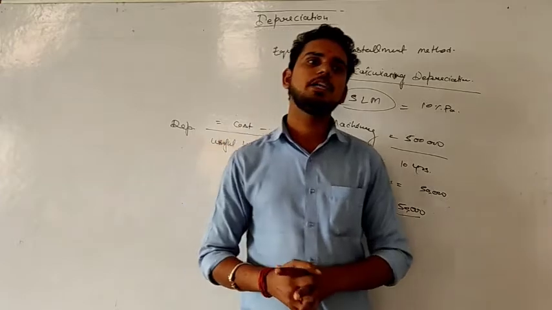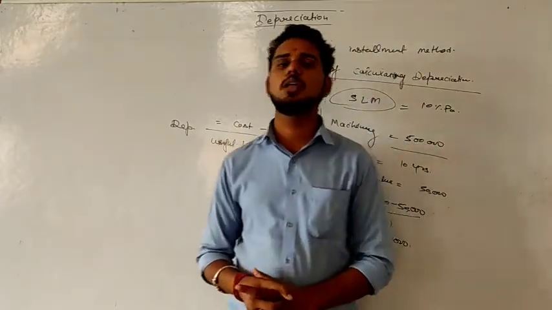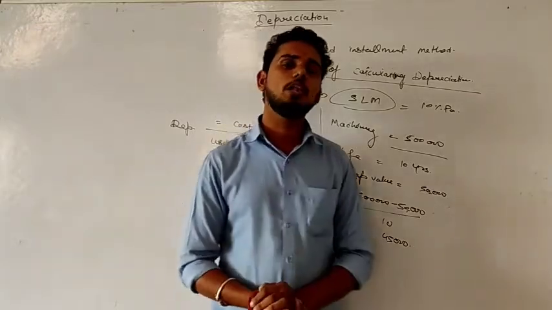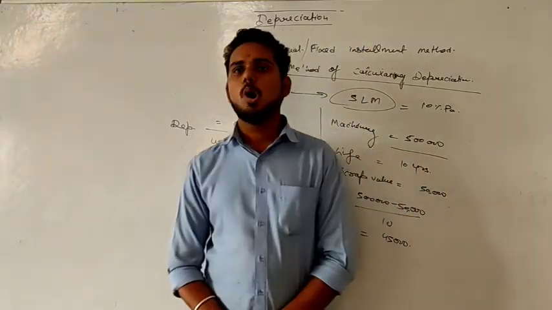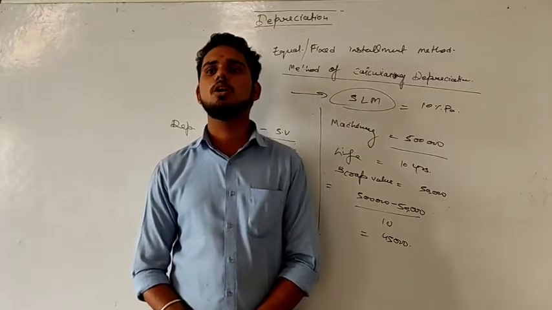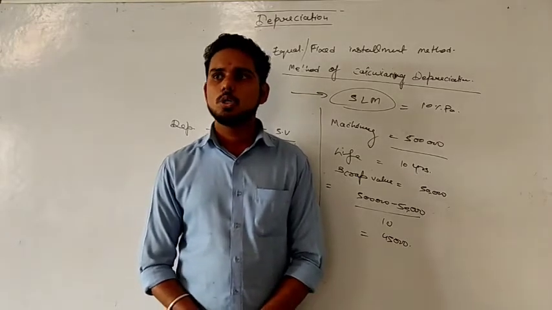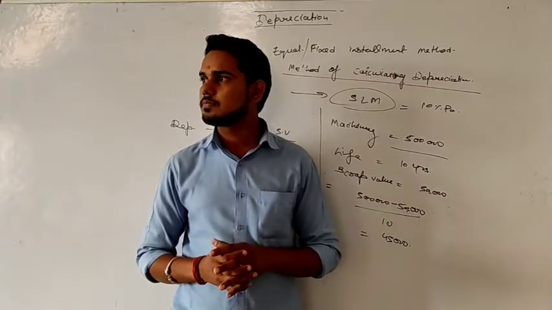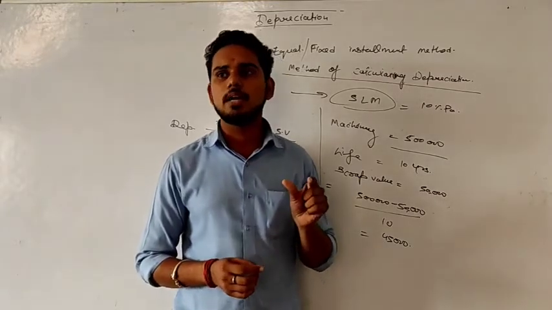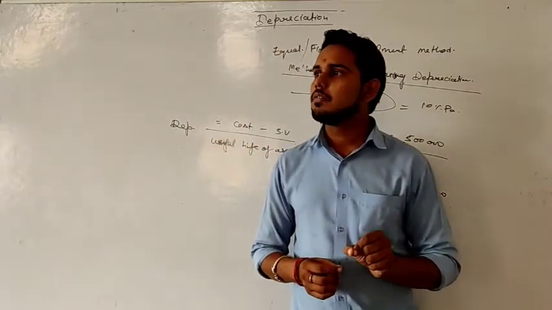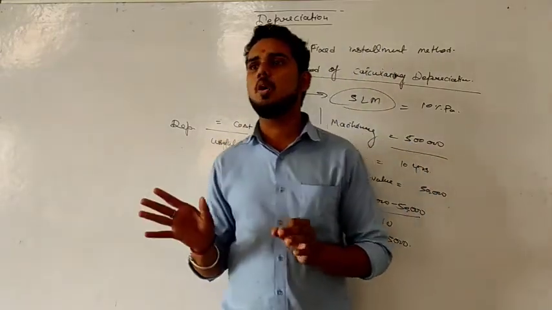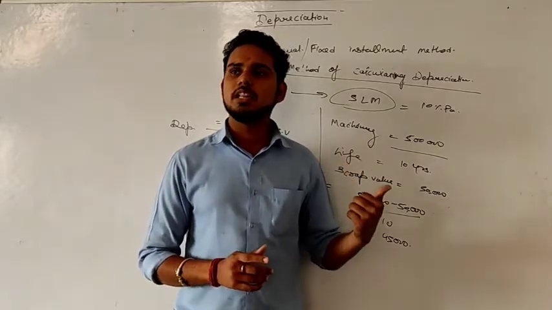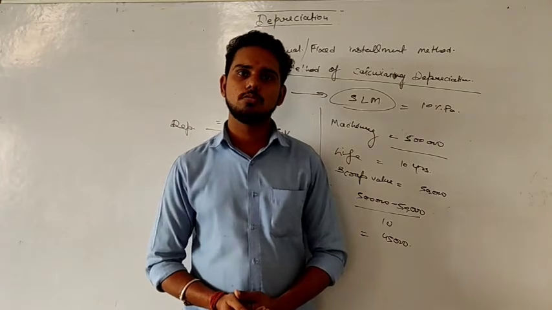When we study the chapter GAAP, Generally Accepted Accounting Principles, you will understand that there is a principle known as the cost principle, or also known as the historical cost concept. What this concept says is that if you purchase any asset, the value of that asset will be the value that you expend on the asset before it is put in the situation of ready to use.